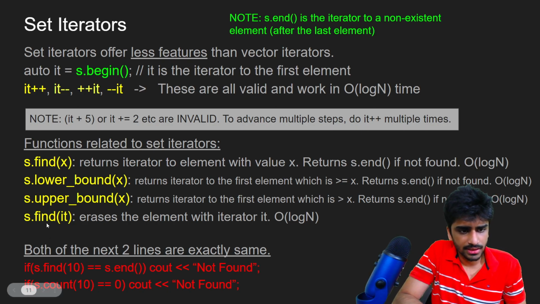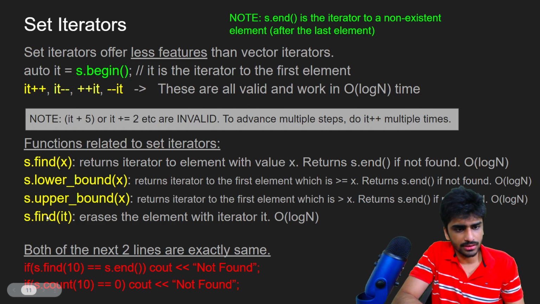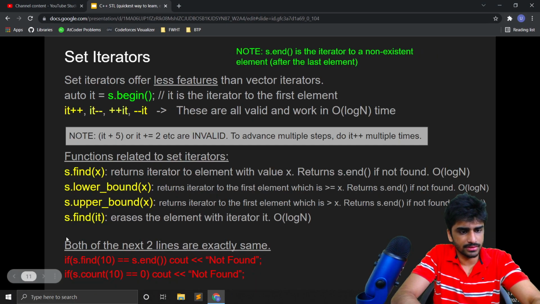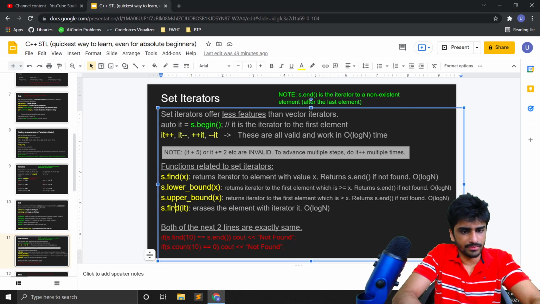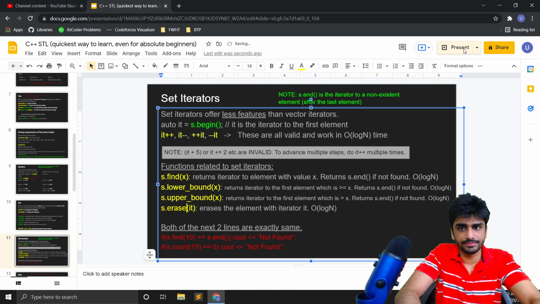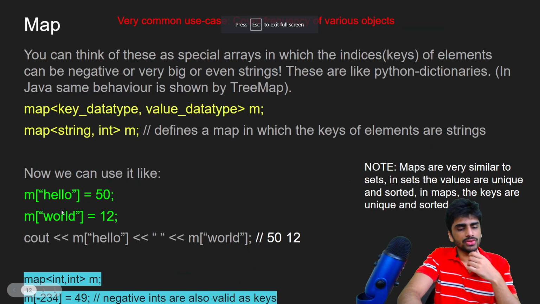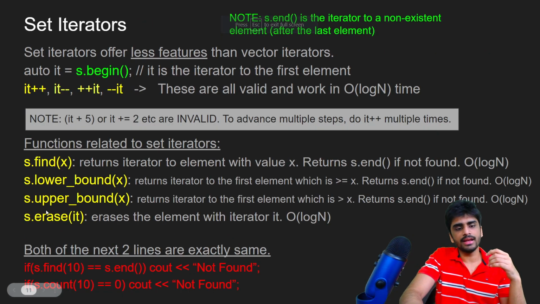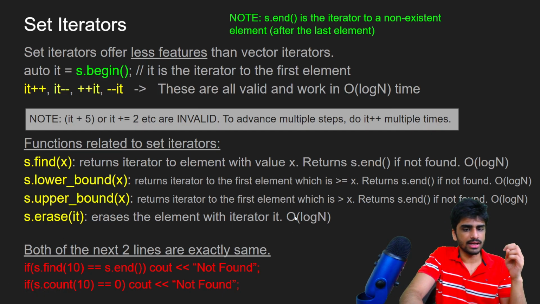And s dot, sorry, this should be s dot erase. Okay, good, I found the mistake here. Okay, so you can erase an element using the iterator also. So if I do s dot erase it, it will erase the element pointed to by the iterator it.